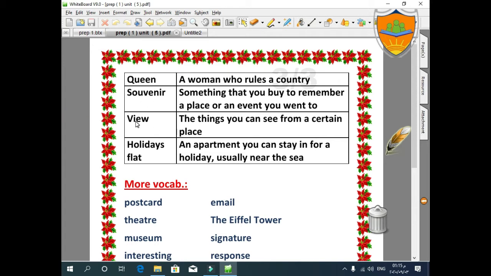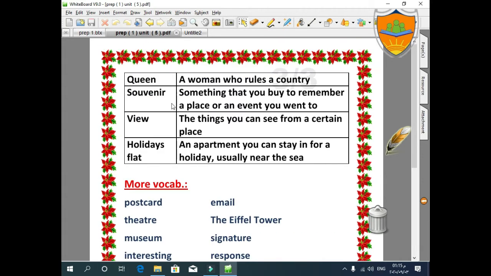View. What is a view? A view is the things you can see from a certain place. Holiday flat: an apartment you can stay in for a holiday, usually near the sea.